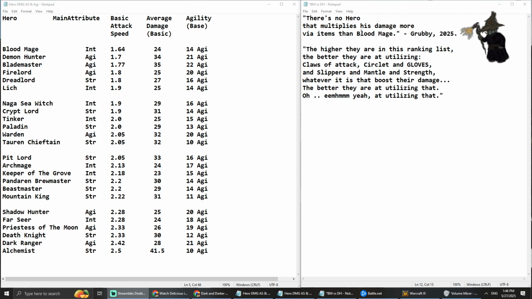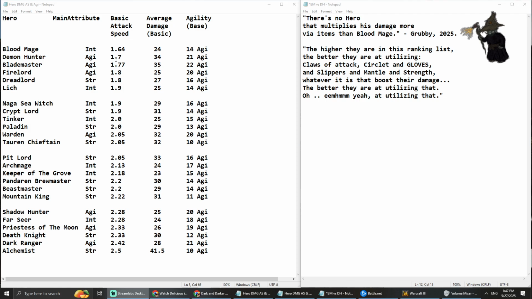And he said there's no hero that multiplies his damage more via items than Blood Mage, which I completely disagree with, because Blood Mage is not the one who's the fastest, it's the Demon Hunter who is the fastest.